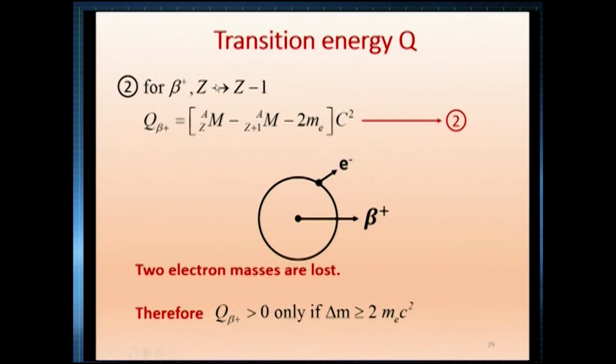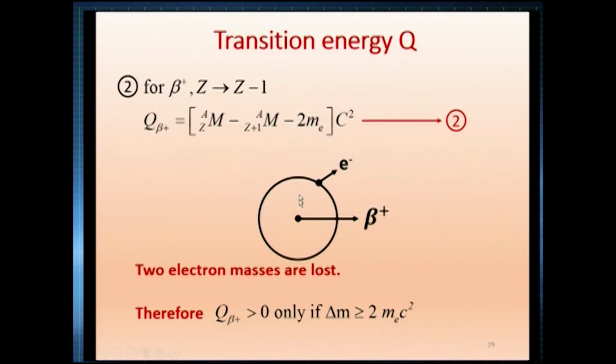We take beta plus. Here Z becomes Z minus 1, that is the initial discussion we had. Z becomes Z minus 1 for beta plus emission. Now, what is the Q value of this beta plus? Again, we have to take the mass of the parent minus the mass of the daughter. So, we take the mass of the parent and the mass of the daughter. So, this is the nuclear mass of the daughter. And what is this one? So, we have included another part. With the diagram, we will be able to understand what this is.